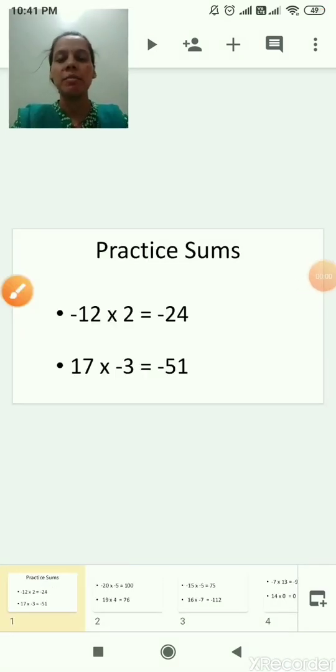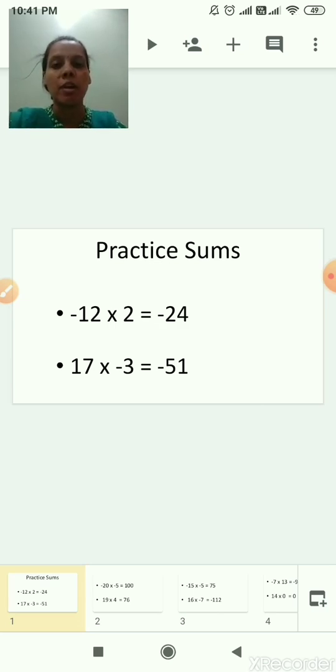A few practice sums based on that exercise, multiplication. First here, minus 12 multiplied by 2 is equal to, what is the first integer here? 12. What is the sign of that integer? Minus. What is the second integer? 2. What is the sign of that 2? Plus. Correct. So 12 2s are 24. I hope all of you know the tables. And the first sign is minus and the second sign is plus.